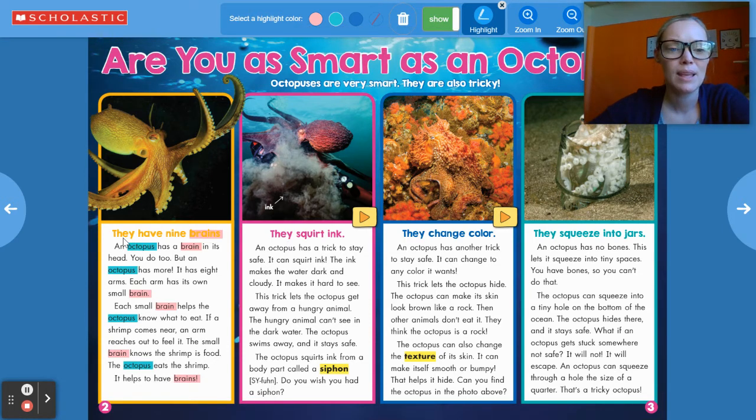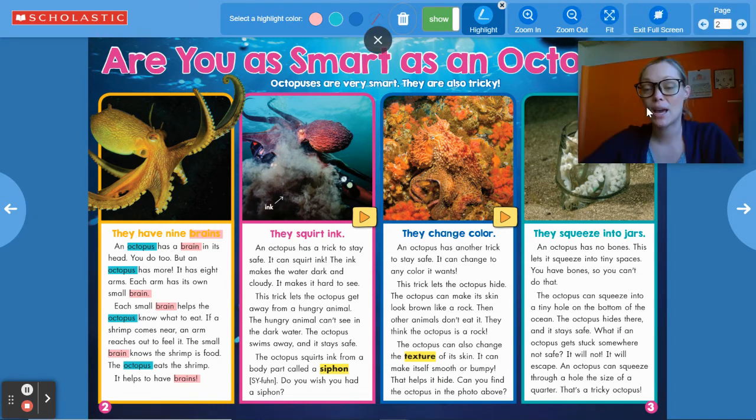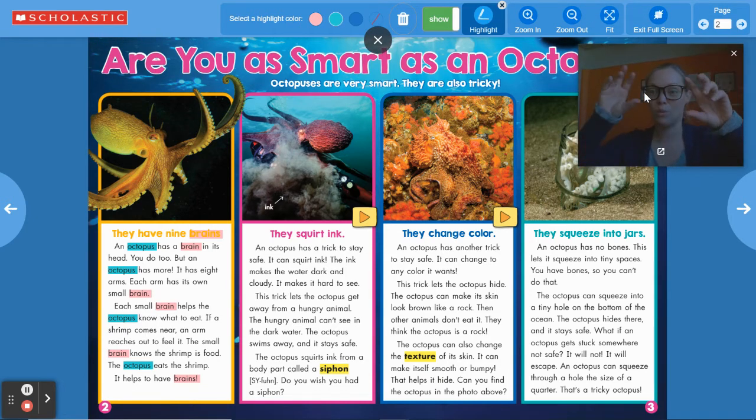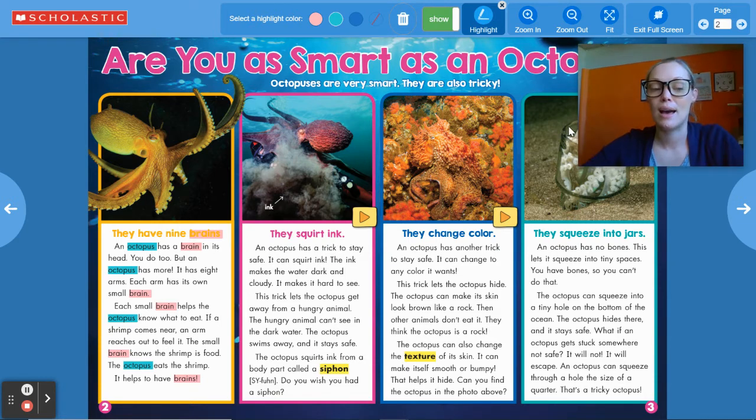Follow along with me. They have 9 brains. An octopus has a brain in its head. You do too. But an octopus has more. It has 8 arms. Each arm has its own small brain. So there's a break here, and I can see it goes on to a new paragraph. So what was important from this one? That they have 9 brains, right? That one is in their head, and then one is in each of their legs or their arms. They call them arms.